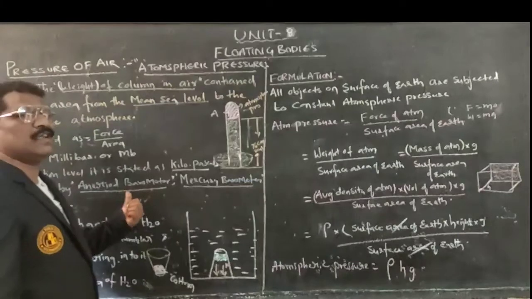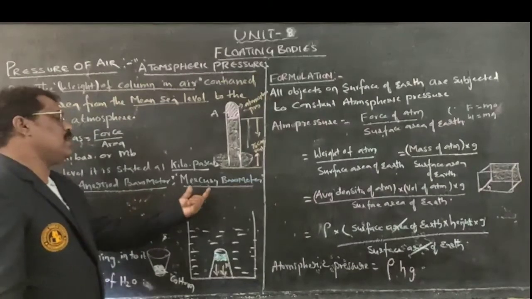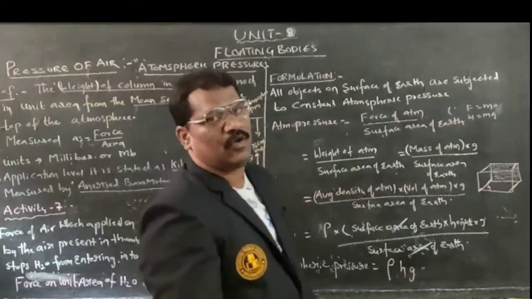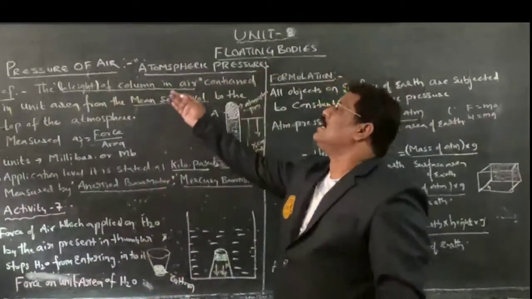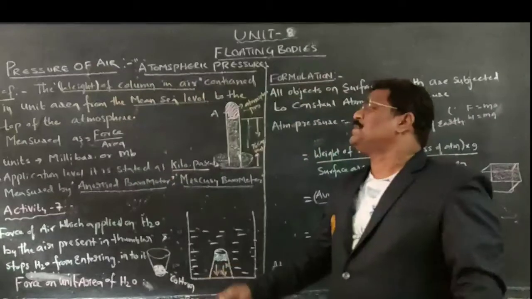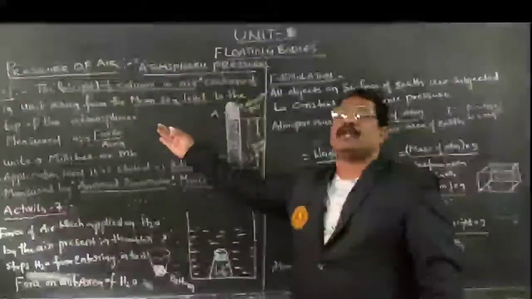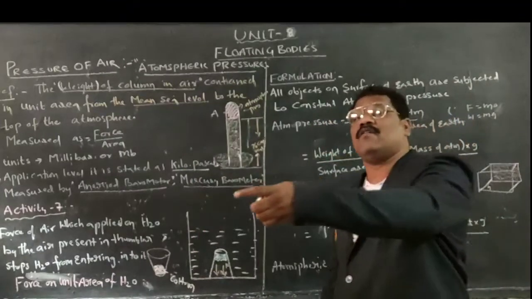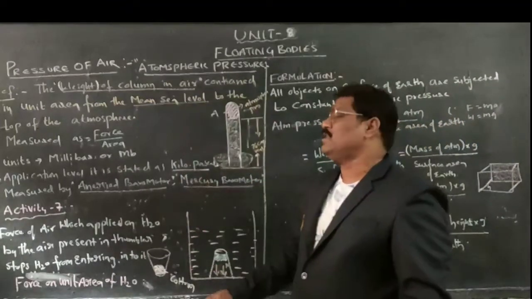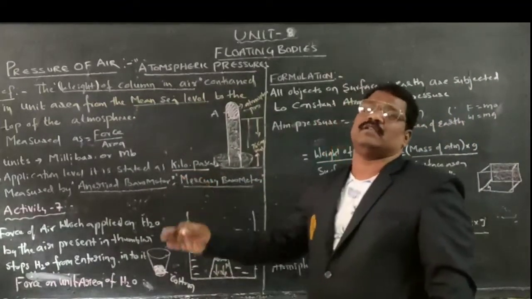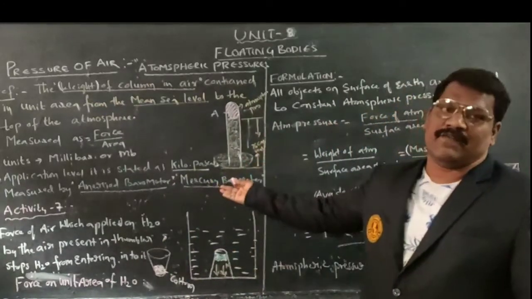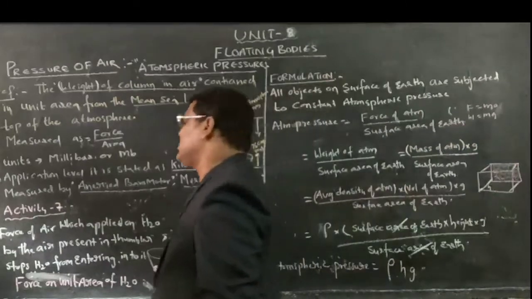An aneroid barometer doesn't contain any liquid, whereas a mercury barometer contains a liquid called mercury. This is the general definition of atmospheric pressure, how it is measured, its units at application level, and the devices used to measure it.